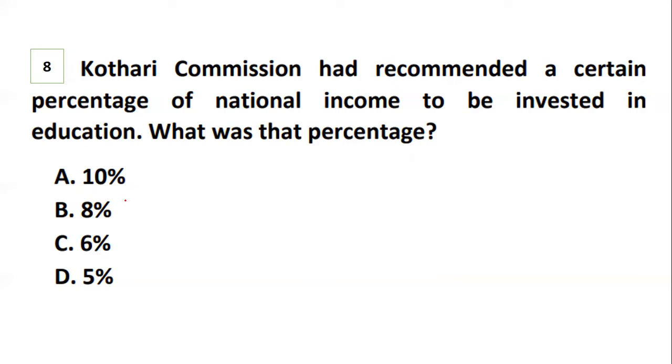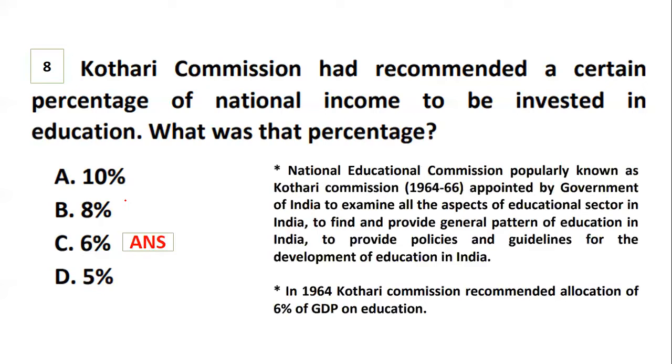I'll read out again. The Kothari Commission has recommended a certain percentage of national income to be invested in education. So what is that percentage? The percentage is 10, the percentage is 8, the percentage is 6, or the percentage is 5. You have to tell the percentage. So yes, the Kothari Commission has recommended a percentage of national income, and the percentage stands to be 6. So let's see what are the details.